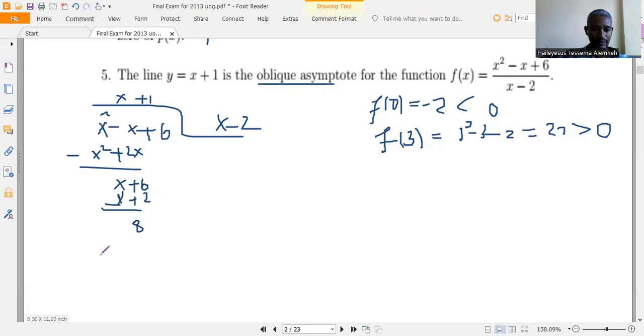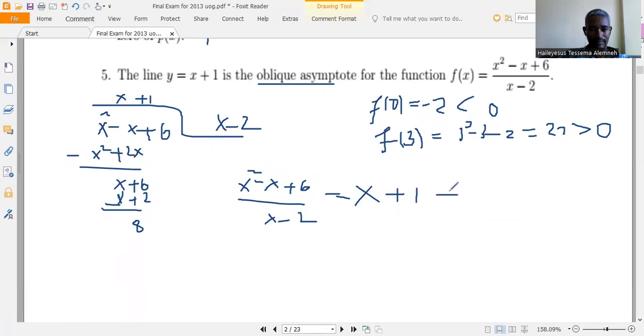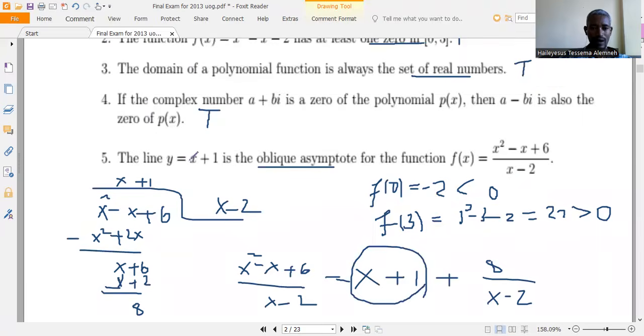So we can write x squared minus x plus 6 over x minus 2 as x plus 1 plus 8 over x minus 2. So clearly x plus 1 is an oblique asymptote for this function. Therefore, the line y is equal to x plus 1 is an oblique asymptote. Clearly, it's true.